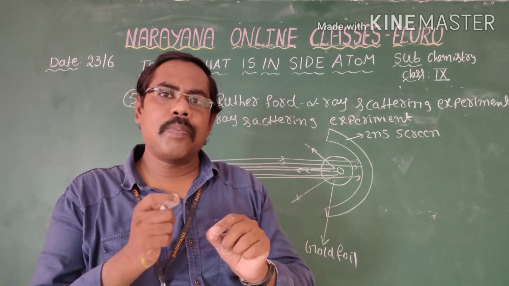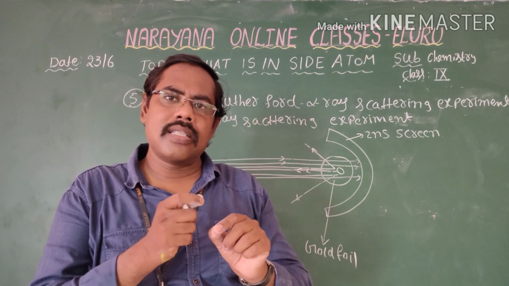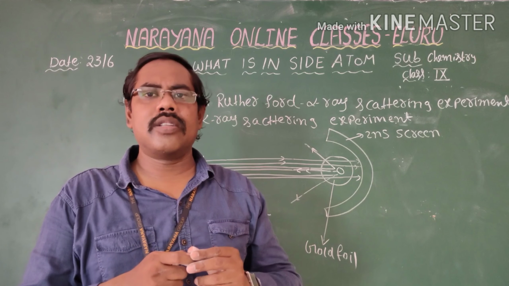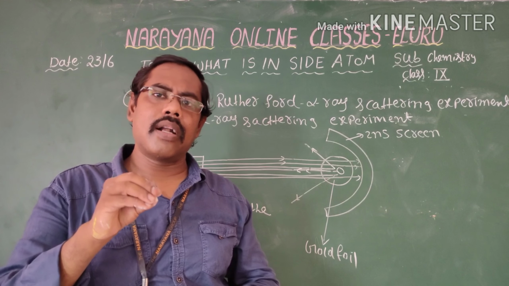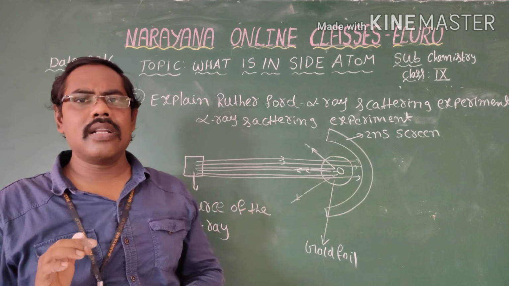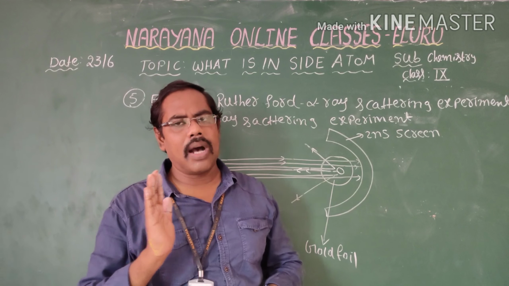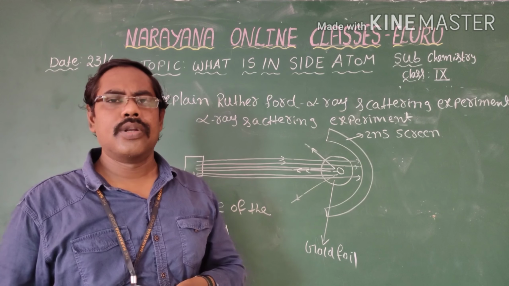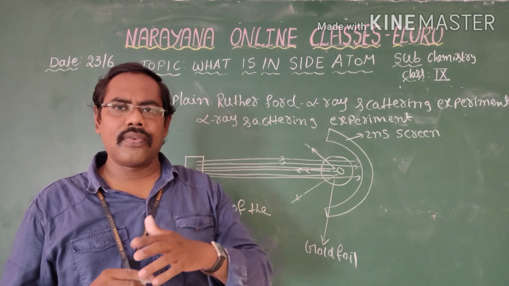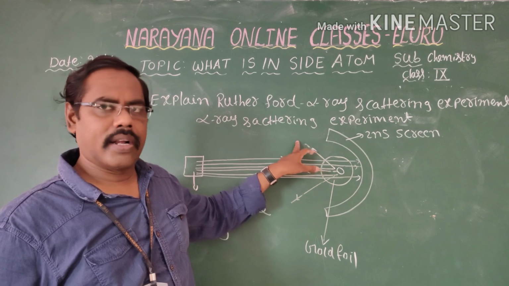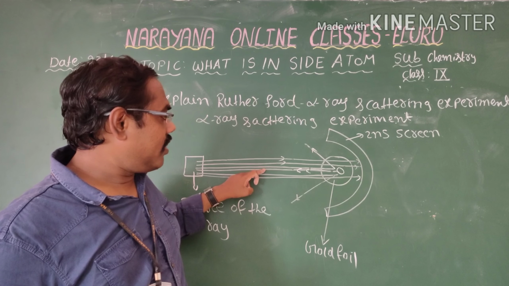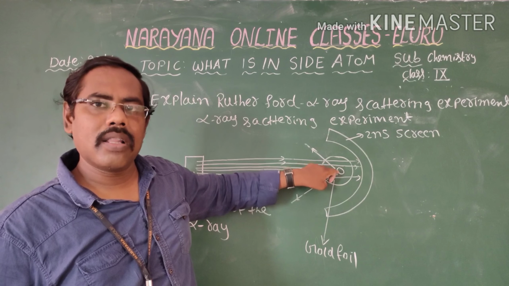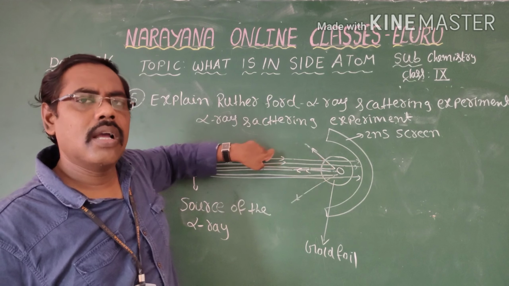That's why when these particles pass near the center of the atom, due to the same charge they are repelled and deflected. The alpha particle which exactly bombards the center of the atom is bounced back.